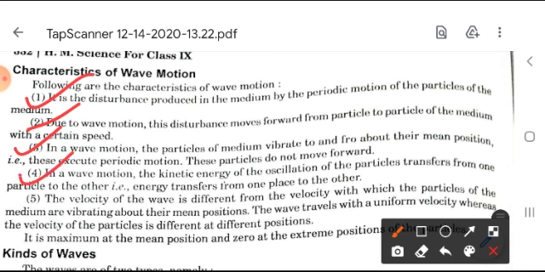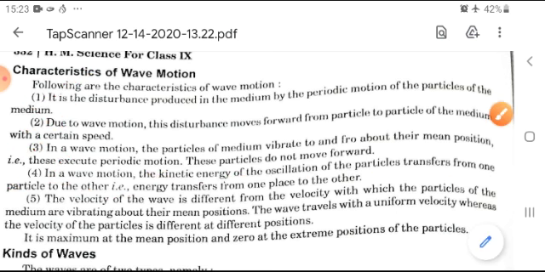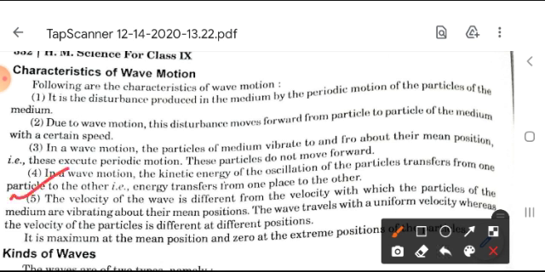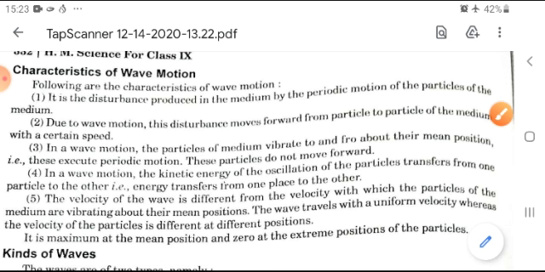Similarly, in a wave motion, the kinetic energy of the oscillation of the particles is transferred from one particle to the other, that is, energy is transferred from one place to the other. In the fifth point, the velocity of the wave is different from the velocity with which the particles of the medium are vibrating about their mean position. The wave travels with a uniform velocity, whereas the velocity of the particles is different at different positions. It is maximum at the mean position and zero at the extreme position of the particles.